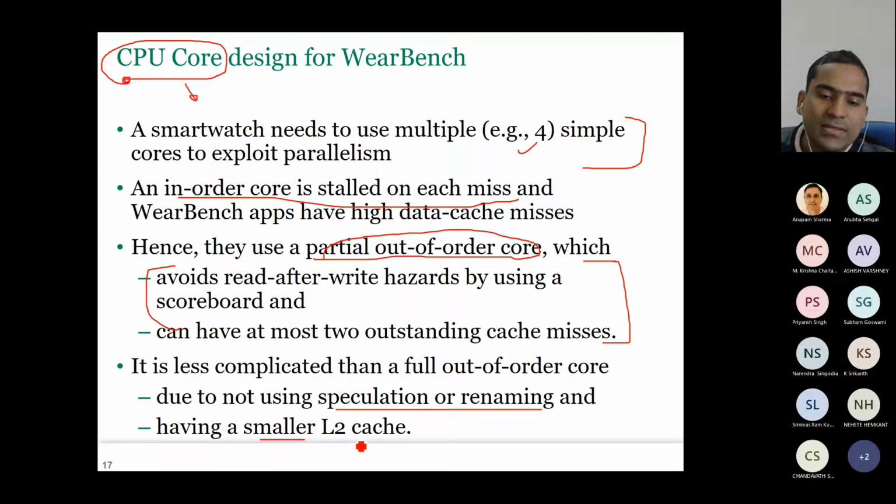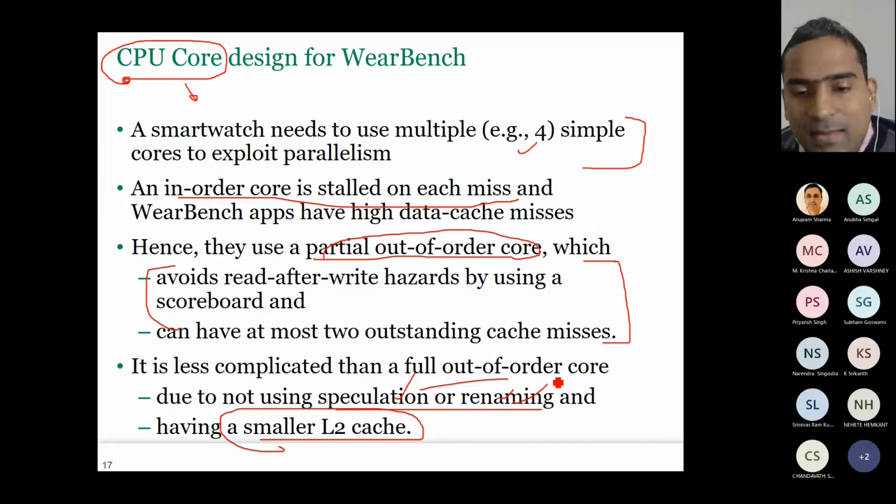It has a smaller L2 cache. Again, I have not discussed what speculation is. Speculation I have discussed, and that was part of the out-of-order core. Renaming and all I have not discussed, so you're not going to fully understand it. But the point is we have to use CPU cores, 4 of them, but we don't want to use a fully out-of-order core. We don't want to use a fully in-order core, but let us use something in between. And that's the intelligence of these researchers. They have applied this in-between approach.